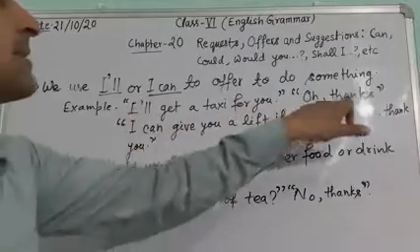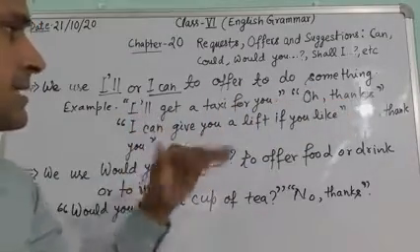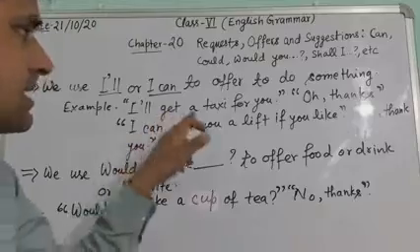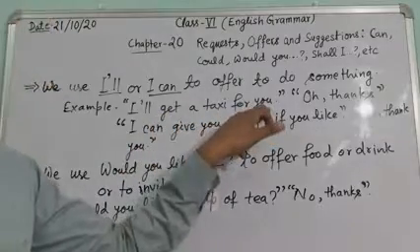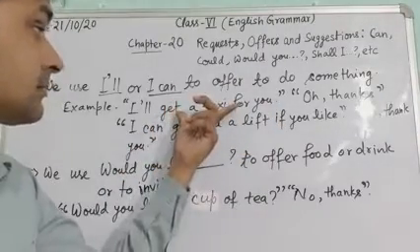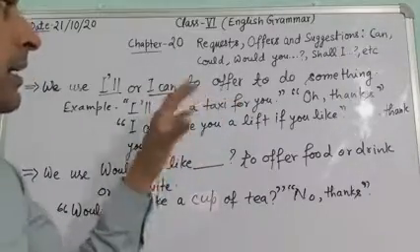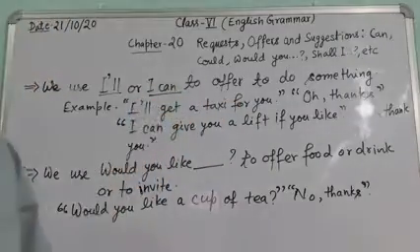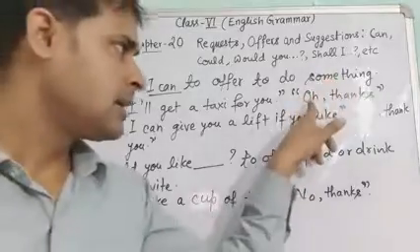In this sentence one person is offering, I will get a taxi for you. This sentence is said by the first person, and in reply that person says, oh thanks.